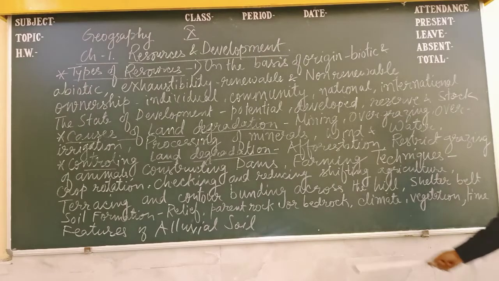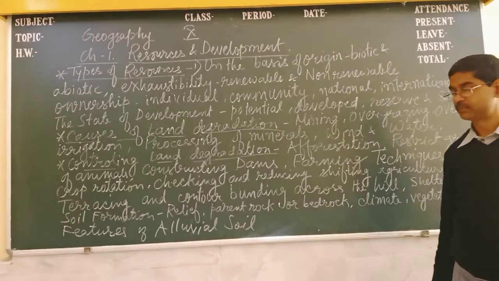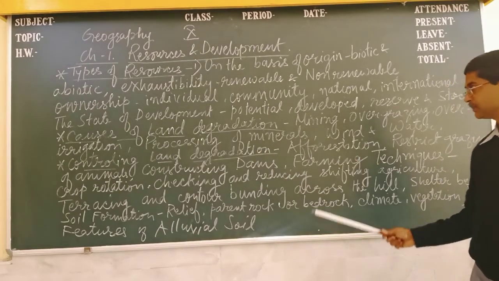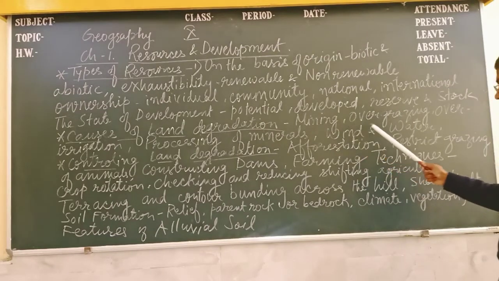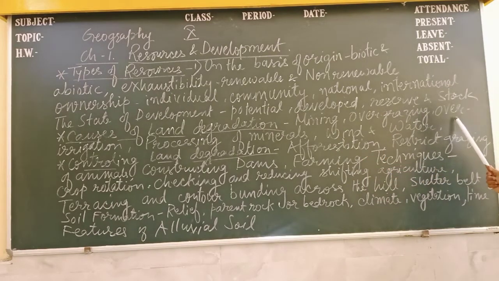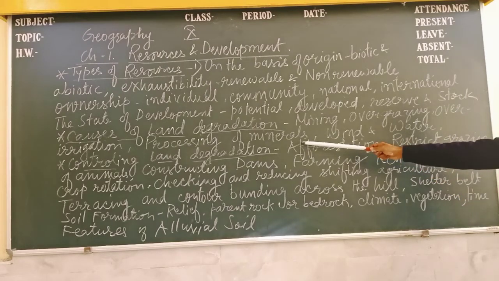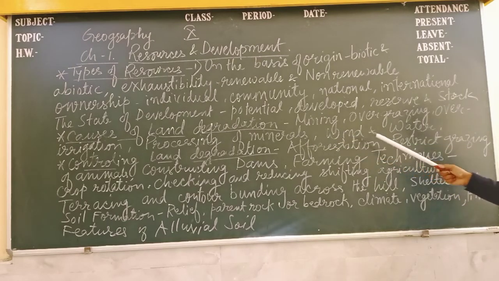Next one, what are the causes of degradation of land, or land degradation? You can see mining, after that overgrazing and irrigation, then processing of minerals, wind erosion and water erosion. These are the main causes of land degradation.